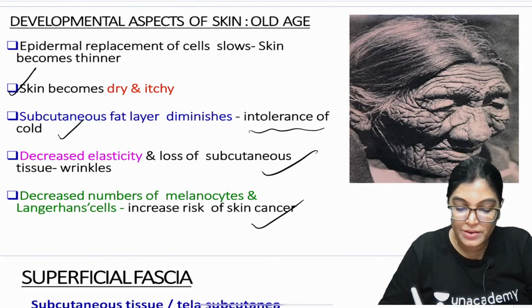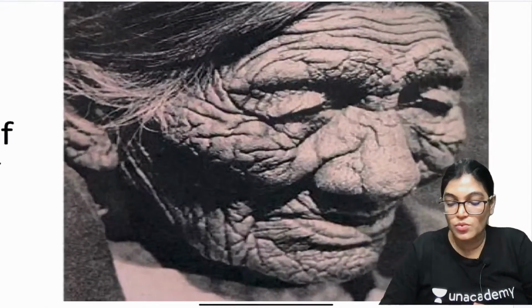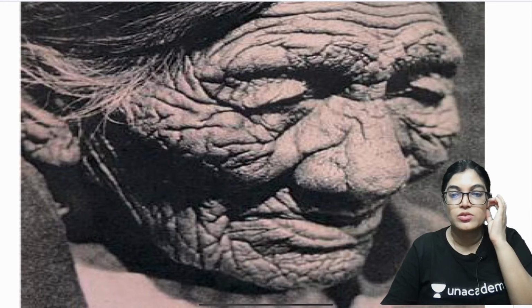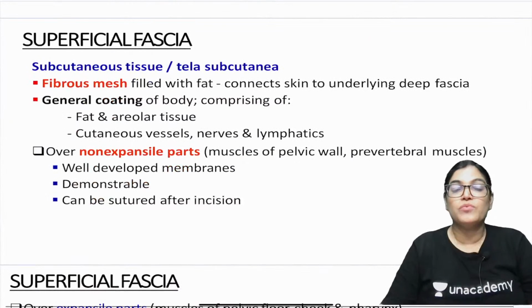There is a decrease in the number of melanocytes and Langerhans cells, and if there is a lower number of melanocytes or Langerhans cells, it leads to the risk of developing skin cancer. So what you can see here is an old lady with so much wrinkling and loss of elasticity, and these are all age related changes seen in case of skin. Now let's move on. We have done with the skin.